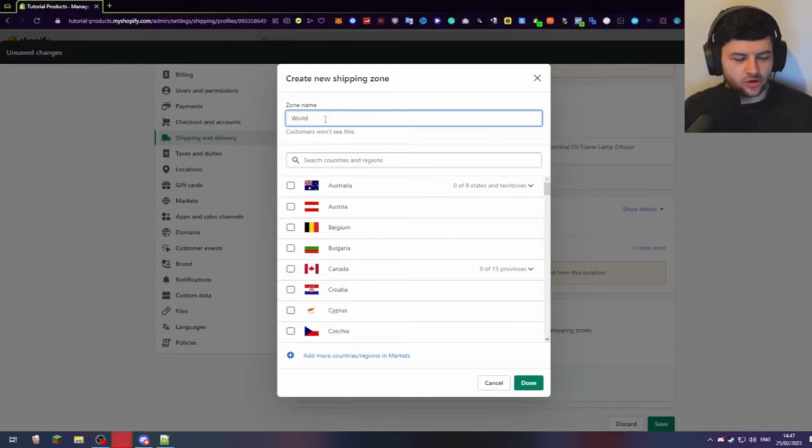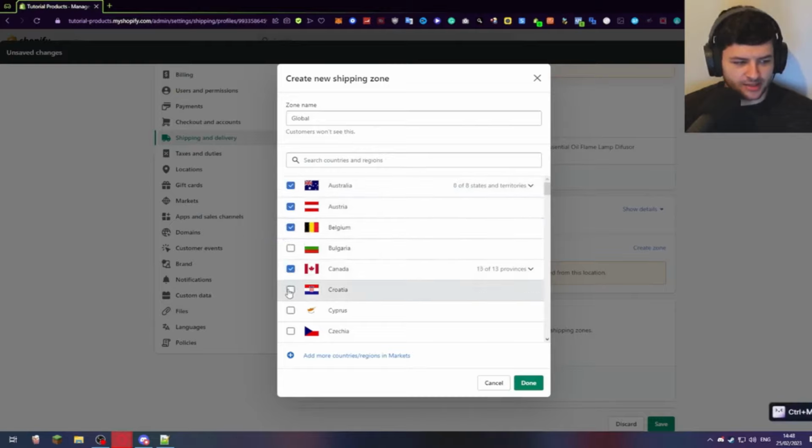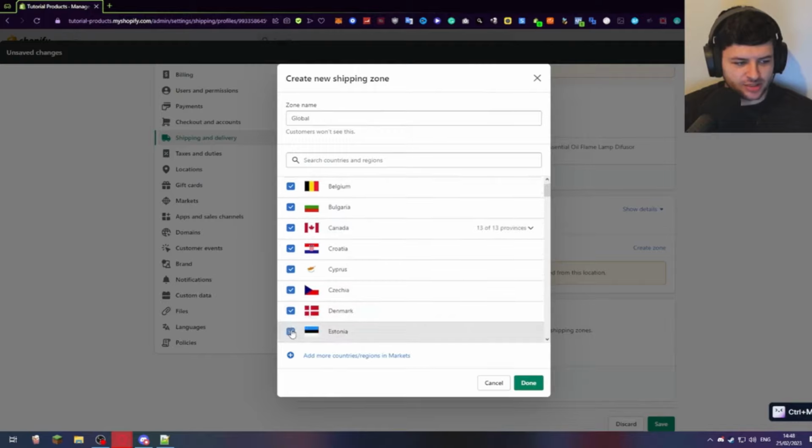So the first one, we're going to call it global, and what we're going to do is select some countries to sell globally. Right now, what you can do is select all of the countries manually. Now there used to be a tick box where we could literally select them all, but for some reason right now I have to select them all manually. So just go down this list and make sure to select all the countries.